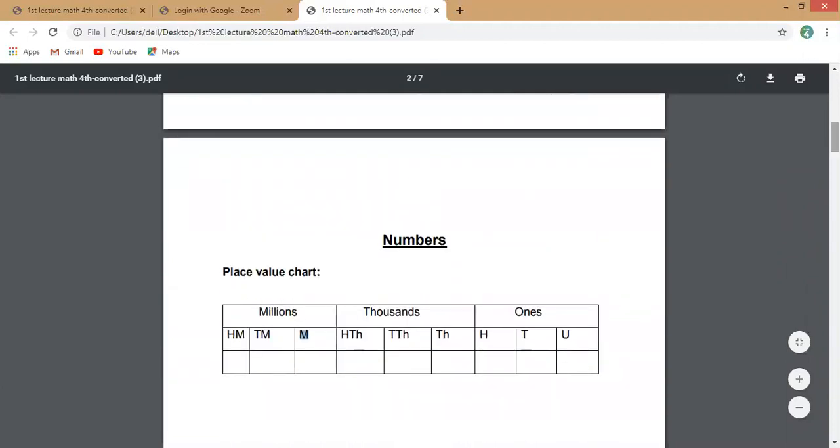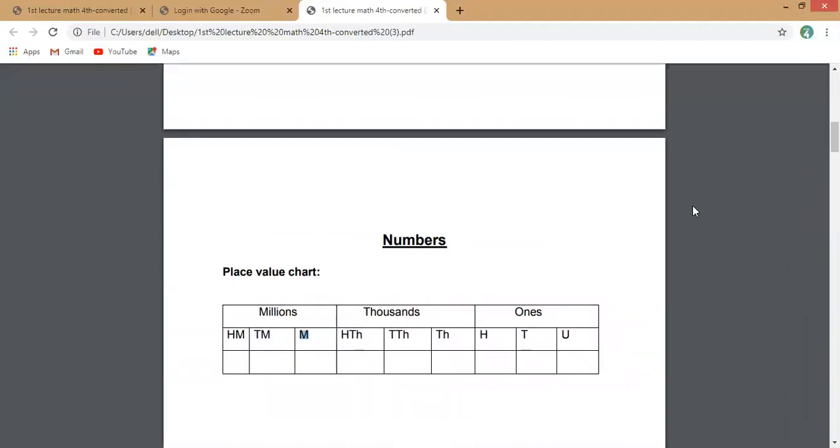Our topic is numbers. In numbers, whenever you have a number, you will crown the number. What is the crowning? Crowning is actually place value. In this place value chart, you have three houses: ones house, thousands house, and millions house. In ones house, you have three columns: units, tens, hundreds.